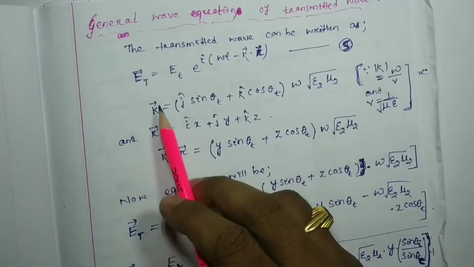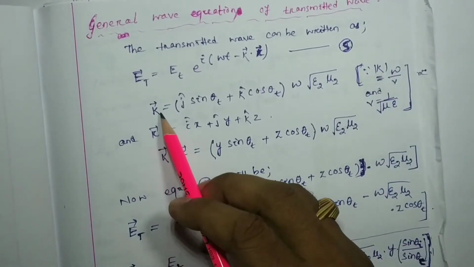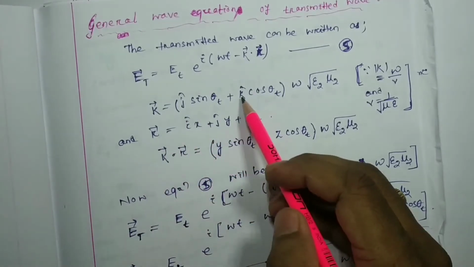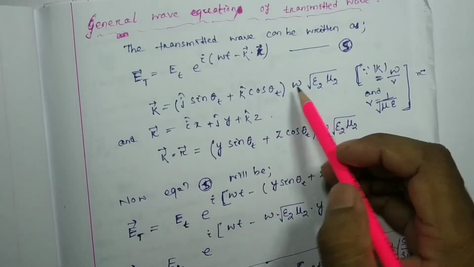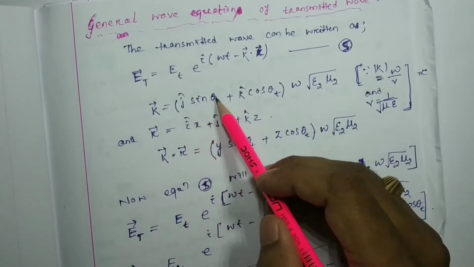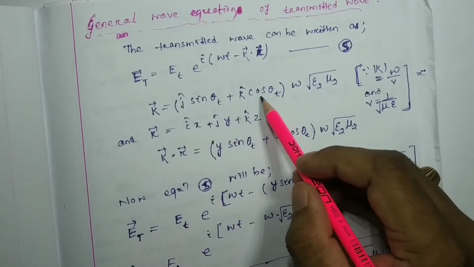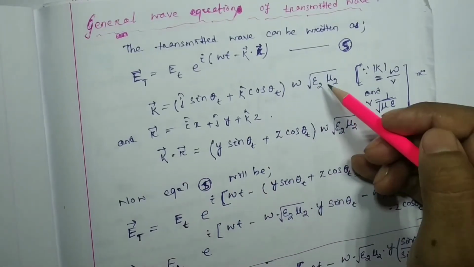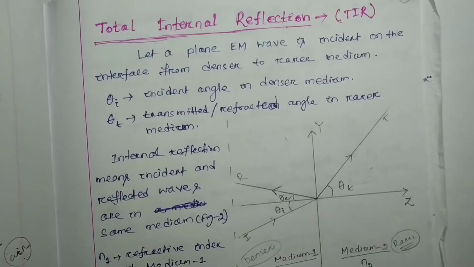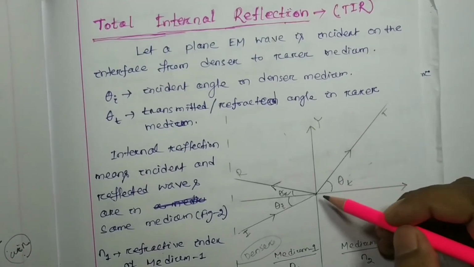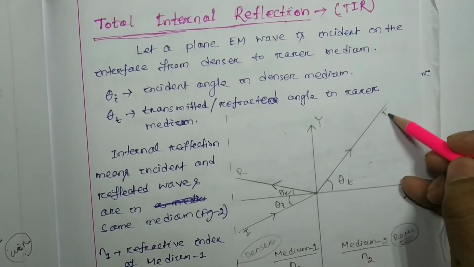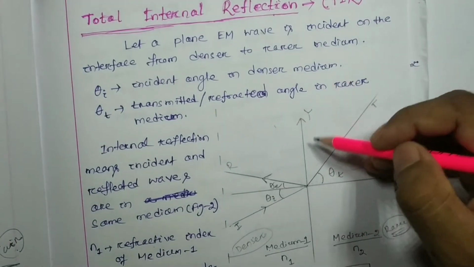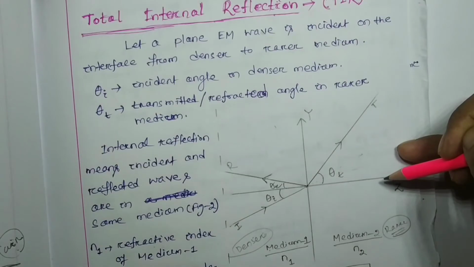And here k can be written as j sin theta t plus k cos theta t, into the root of omega epsilon 2 mu 2. How is it so? Just watch. Here you can see that whenever we consider the transmitted wave, it is in the plane of yz. That means it has a y component and a z component, right?